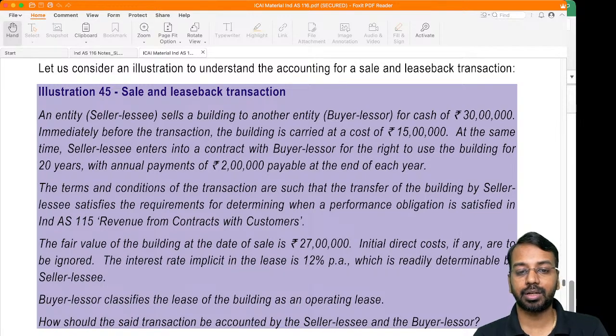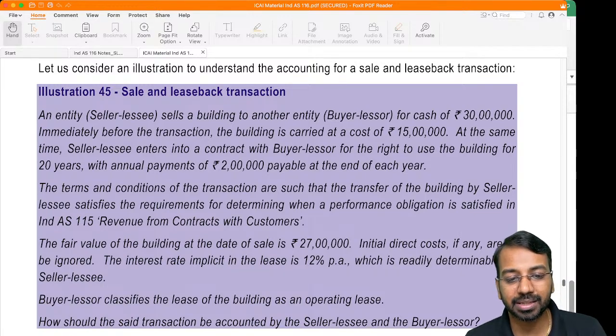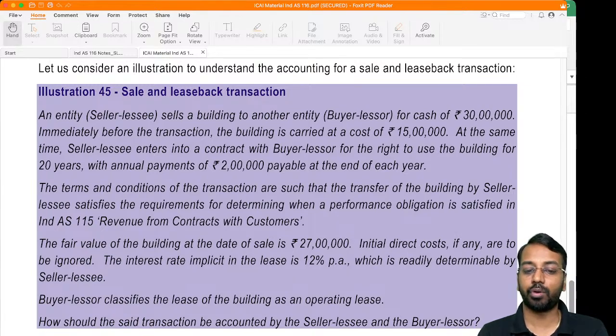The terms and conditions of the transaction are such that the transfer of the building by the seller lessee satisfies the requirement of determining when a performance obligation is satisfied as per Ind AS 115. Those of you who have not seen Ind AS 115, no need to worry. What it simply says is the sale criteria is met.